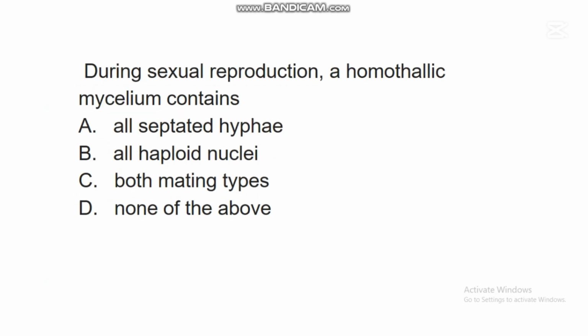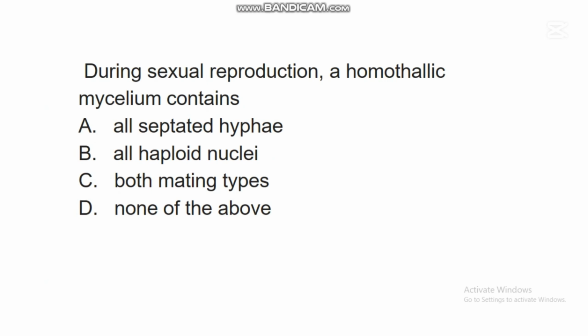The next question says, during sexual reproduction, a homothallic mycelium contains dash. A. All septate hyphae, B. All haploid nuclei, C. Both mating types, D. None of the above.